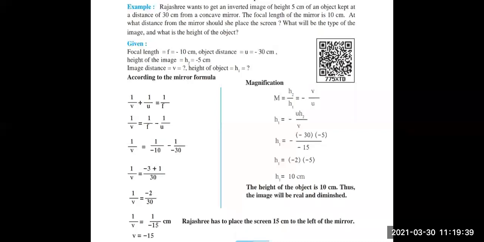Now this is a solved example. Rajashri wants to get an inverted image of height 5 cm of an object kept at a distance of 30 cm from a concave mirror. The focal length of the mirror is 10 cm. At what distance from the mirror should she place the screen? What will be the type of the image and what is the height of the object?